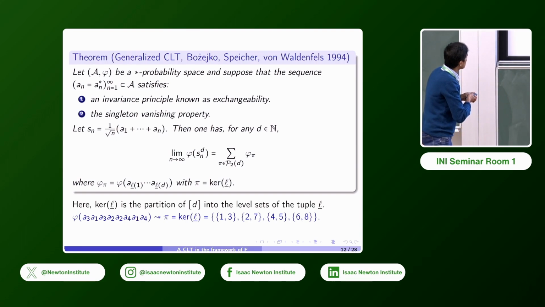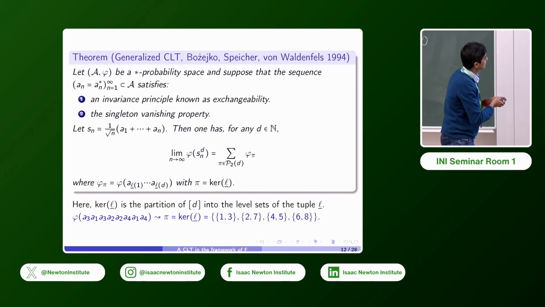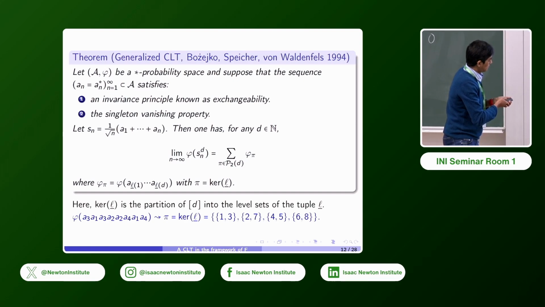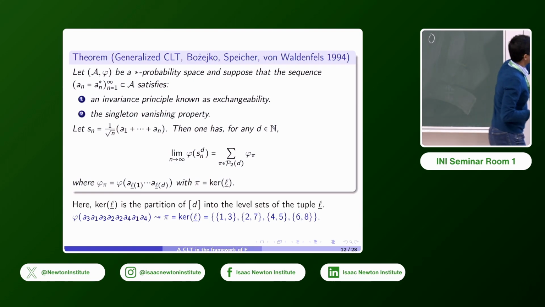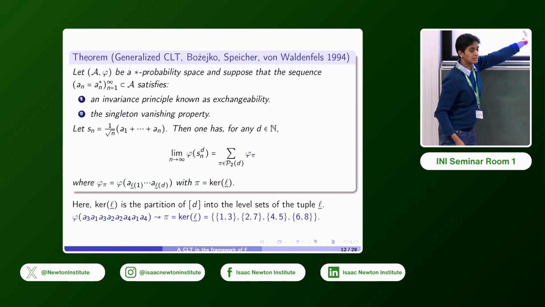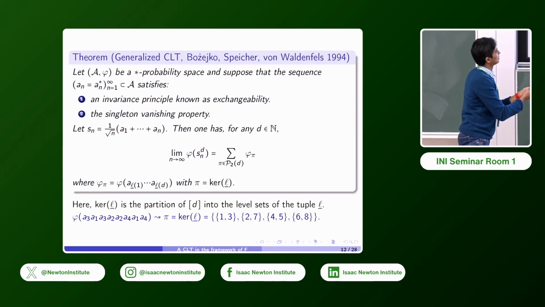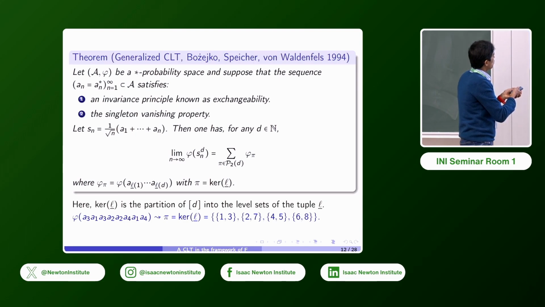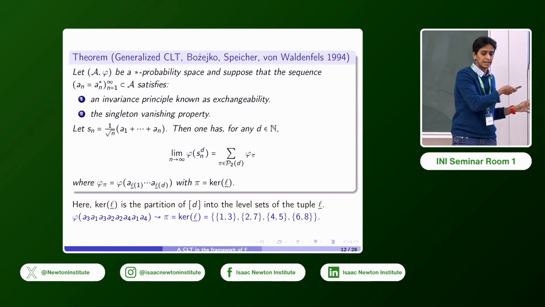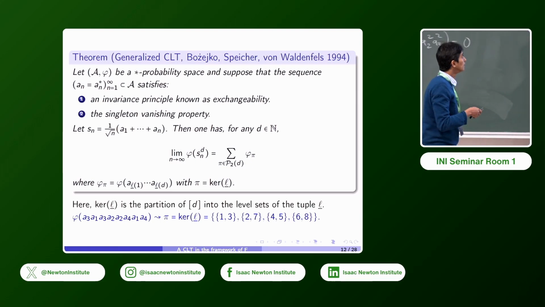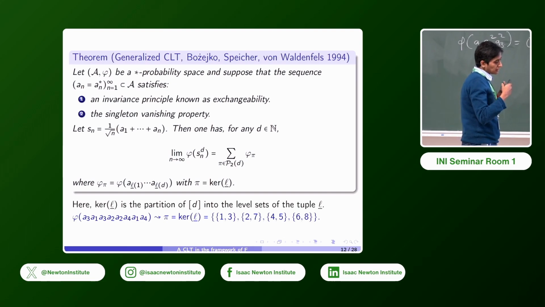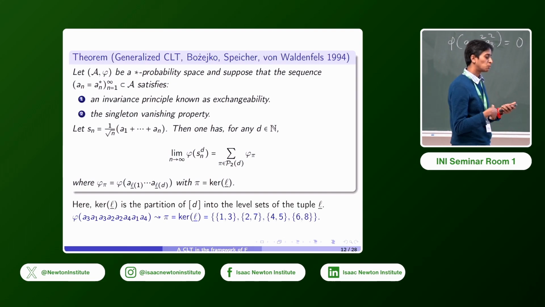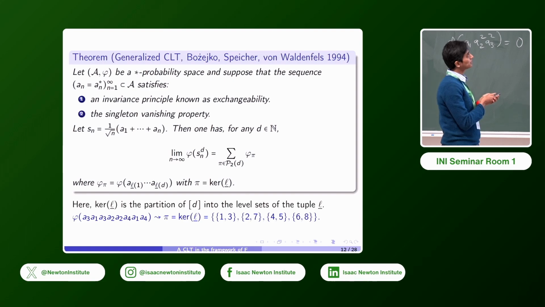So here's a little example. We have phi of a product in this form. This gives the pair partition pi given by the level sets of L. We see that A3 and A3 appear there, so we have the pair 1, 3. And then A1 appears in the second position and in the seventh, so we have the pair 2, 7, and so on. So you can write down the level sets, and that will give you a pair partition. This is an even more general setting where we're not assuming independence, but assuming exchangeability and this property known as the singleton vanishing property.